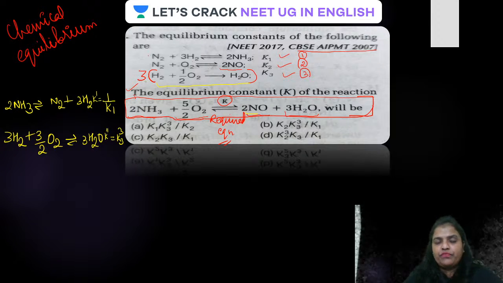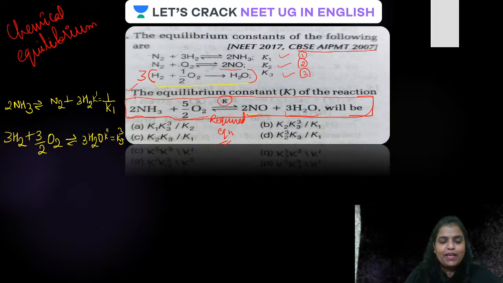The number with which you multiply the reaction, the equilibrium constant will become raised to the power of that number. As we have multiplied this by 3, the equilibrium constant for this new reaction is going to be the cube of K3, because we have multiplied the entire equation.